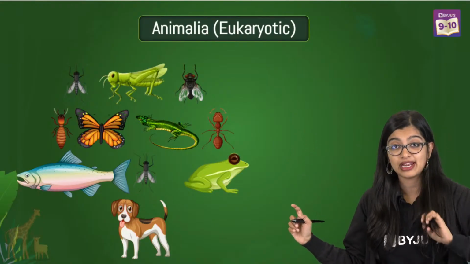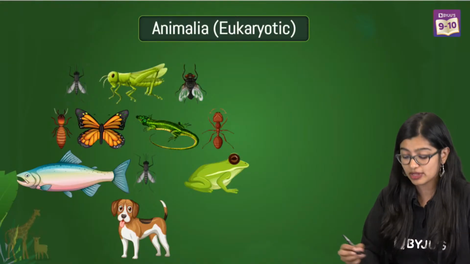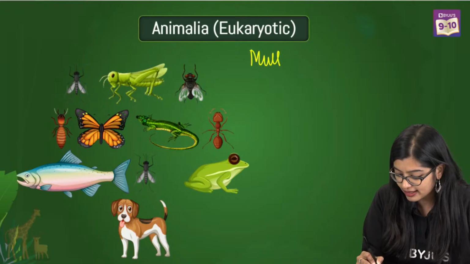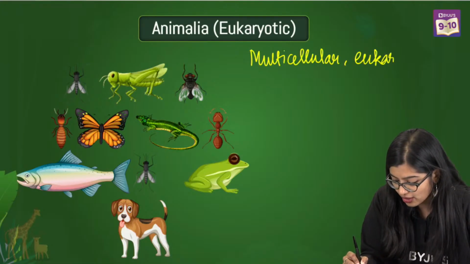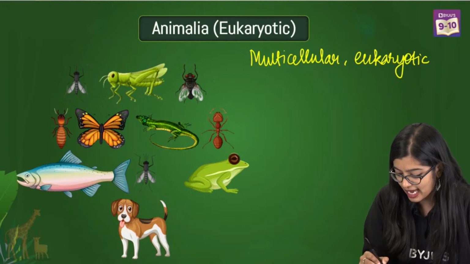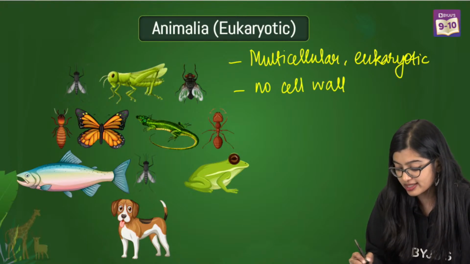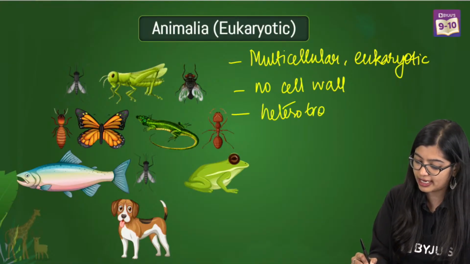We have Animalia as well, right? Now, when we talk about kingdom Animalia, this is the easiest of the lot. We know that it includes multicellular eukaryotic organisms. These organisms have no cell wall. Cell wall is absolutely absent and they are heterotrophic in nature.